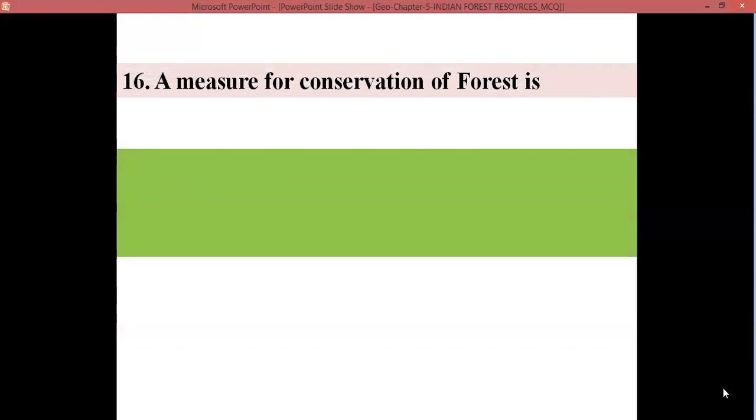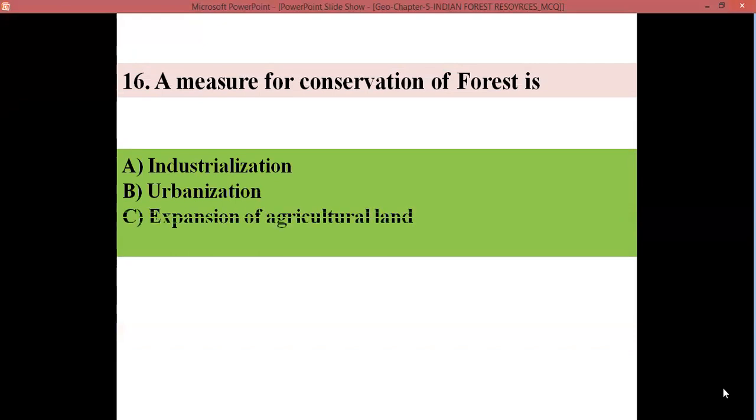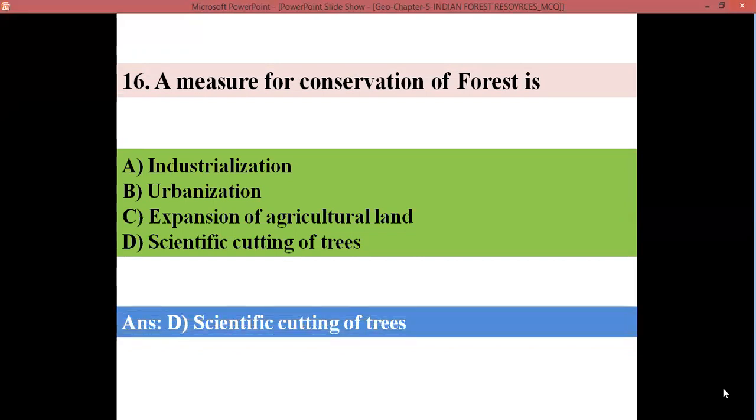A measure for conservation of forest is A. Industrialization, B. Urbanization, C. Expansion of agricultural land, D. Scientific cutting of trees. Yes, children, the answer is D, scientific cutting of trees.